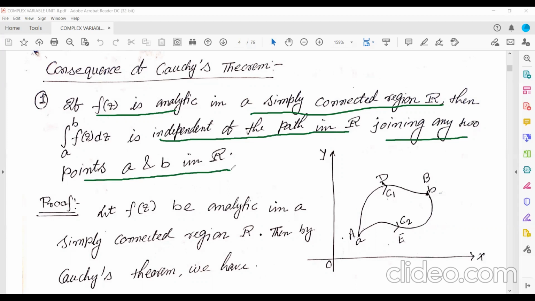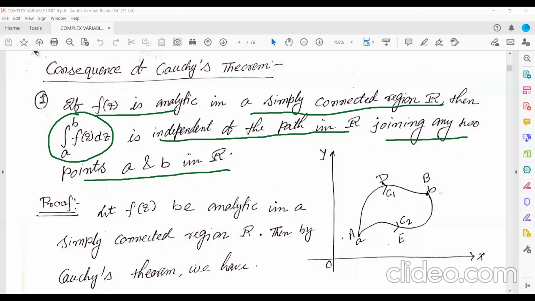Here it says that if f(z) is analytic in a simply connected region, then if you join any 2 points, the value of this integration is independent of the path in R joining the 2 points A and B in R.